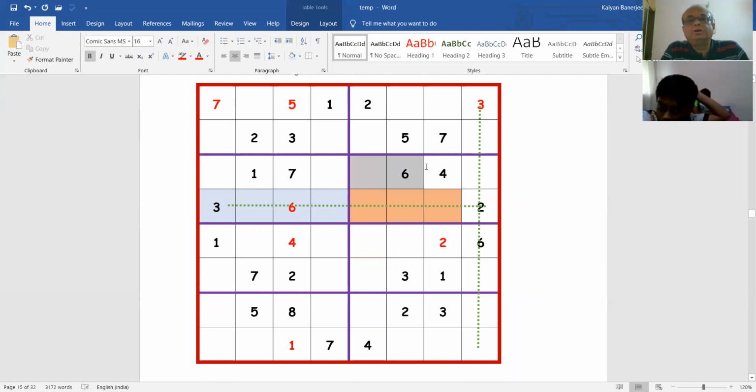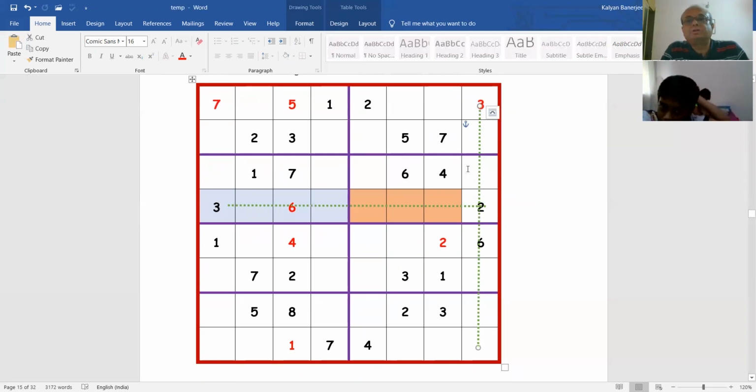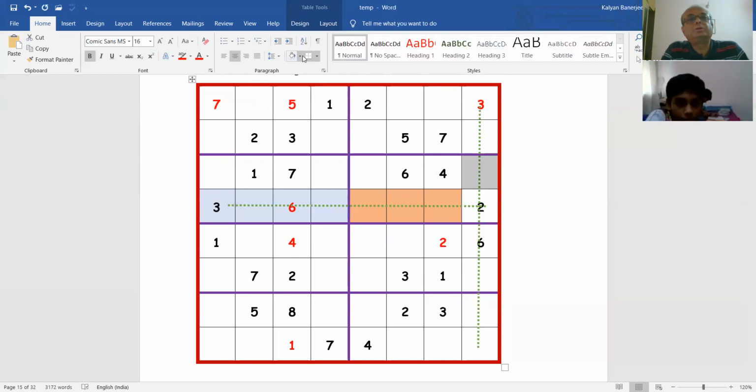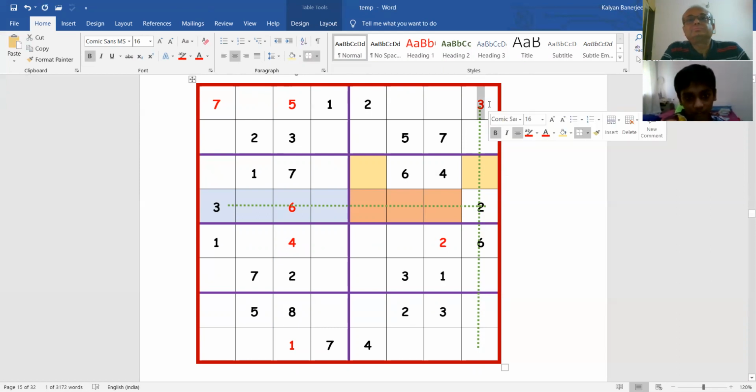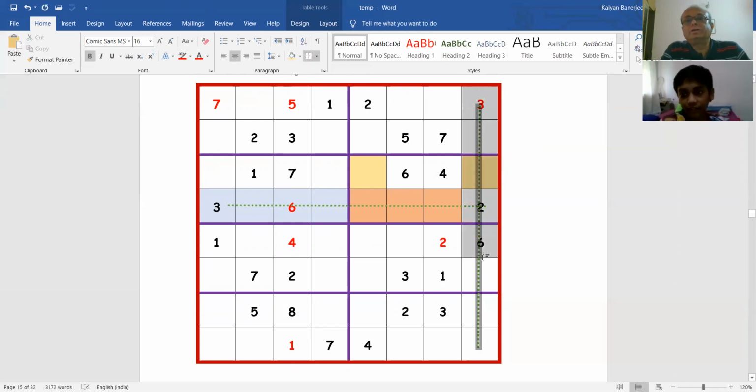Now 3 can go into one of these 2 boxes, the left side box or this one. But there is a 3 already here, so it can go only in the left side box. So it can only go here. Okay, so that's the idea.